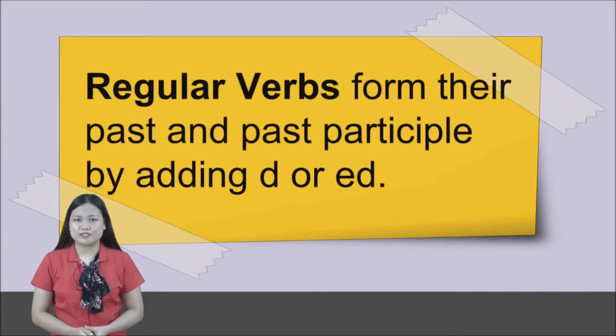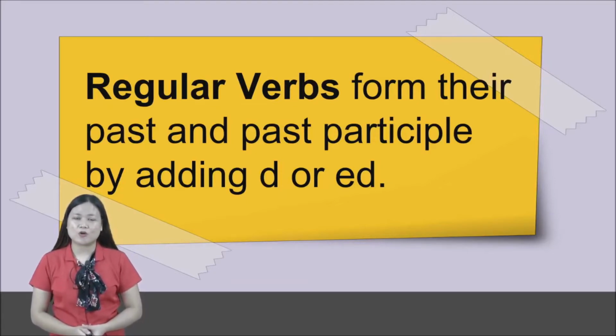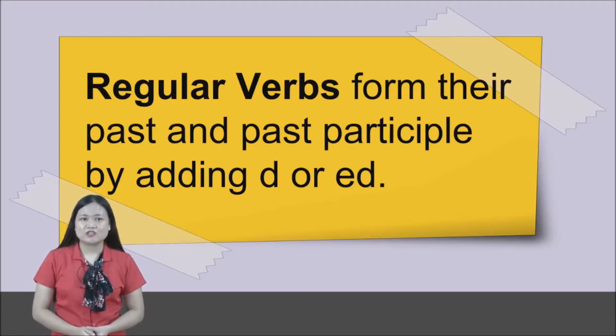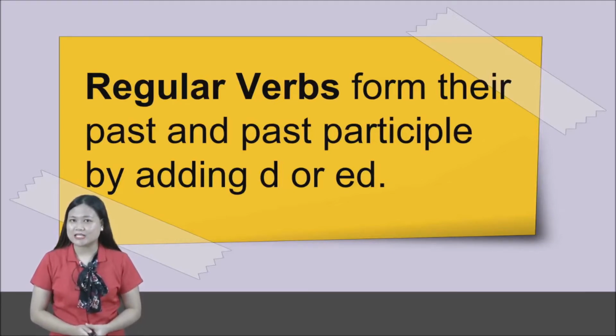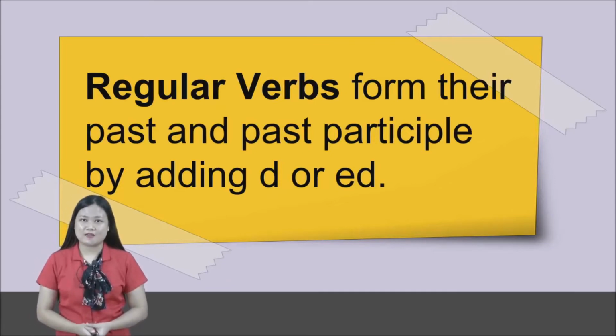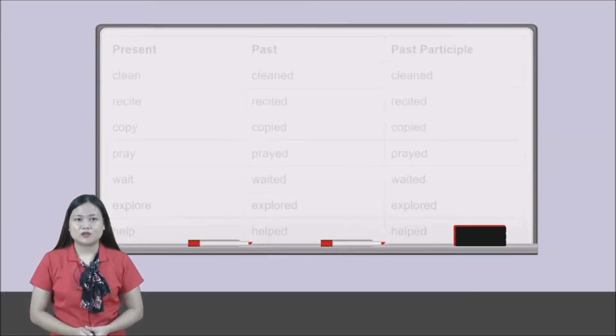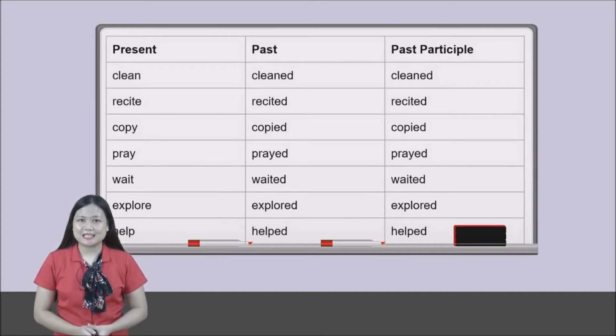Regular verbs. Regular verbs form their past and past participle by adding D or ED. Again, the regular verbs are formed by adding D or ED. Very good. Let's have an example. First, clean, cleaned, cleaned.